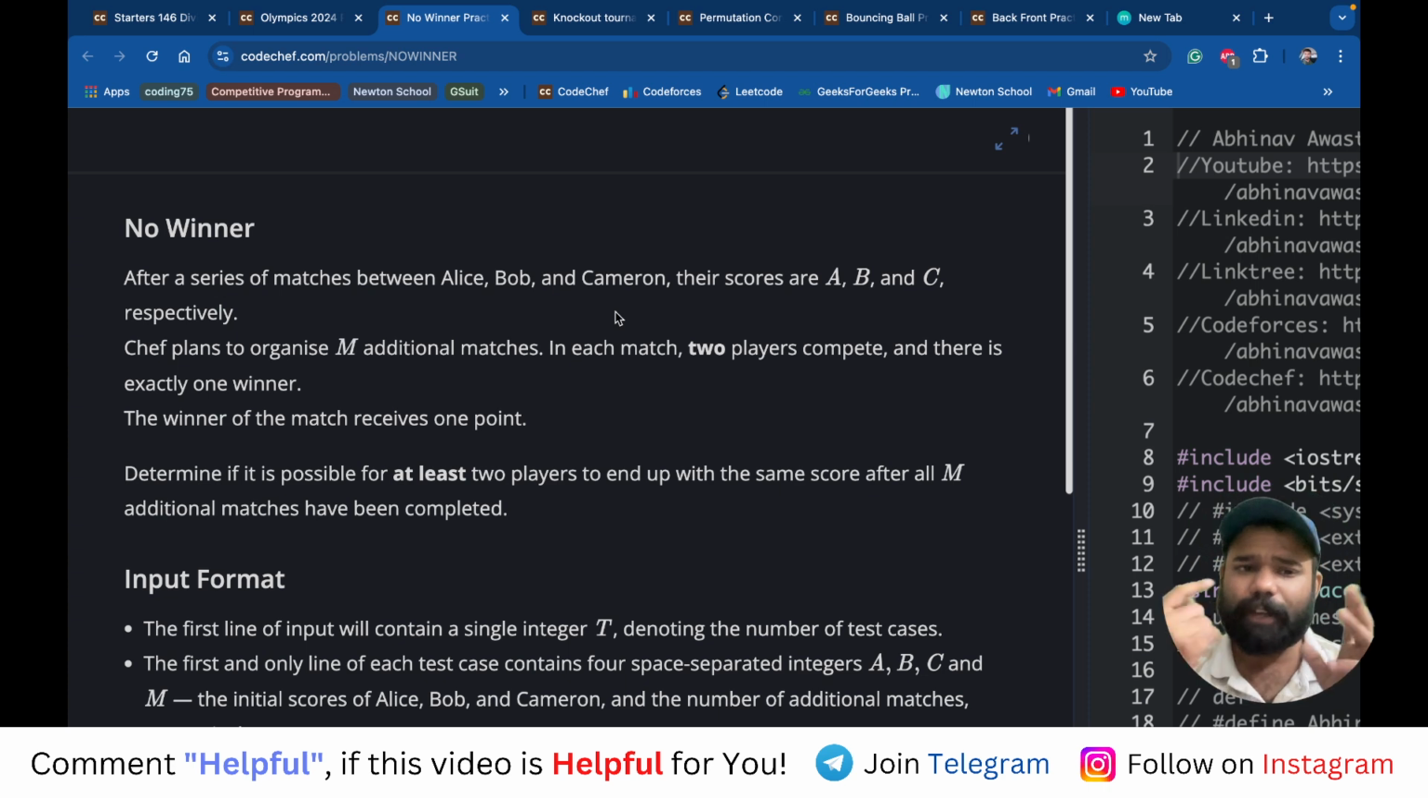If a match happens, it happens between 2 players, and one of them will win, obviously, and that person will get 1 point. So basically in these M matches, the players will get a total of M points. Now you have to find whether it is possible to make the score of at least 2 players the same. You have to make the scores of at least 2 players the same, and for that we have M more matches.